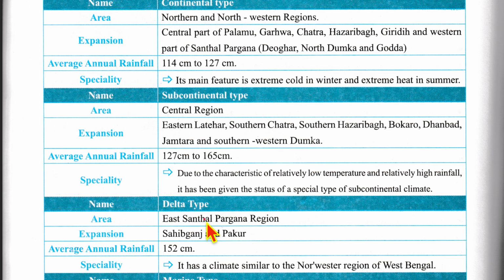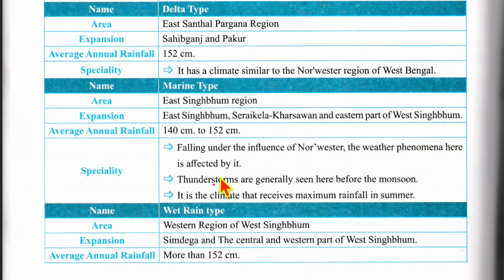Then we have the delta type of climate. Delta type of climate, the area will be the East Santhal Pargana region. Expanse would be Sahibganj and Pakur. Average rainfall will be 152 centimeters. Speciality is it has a climate similar to the northwestern region of West Bengal.